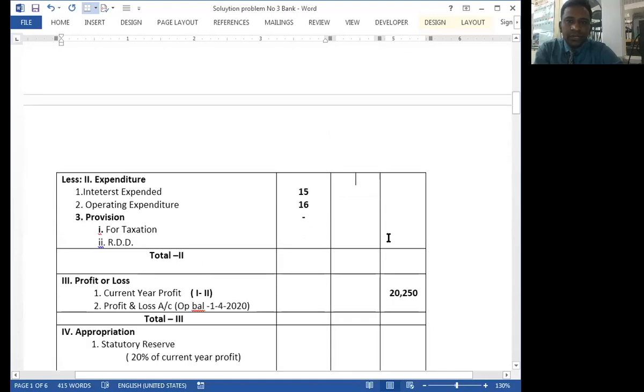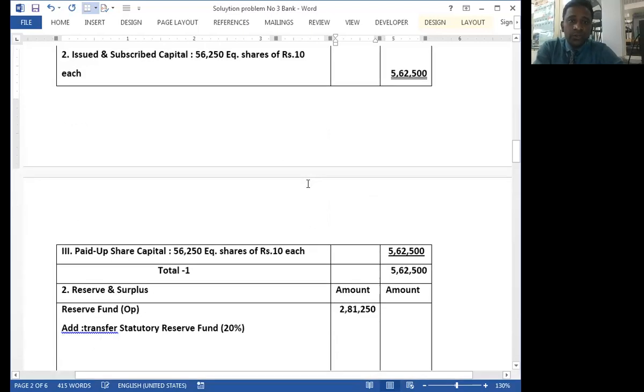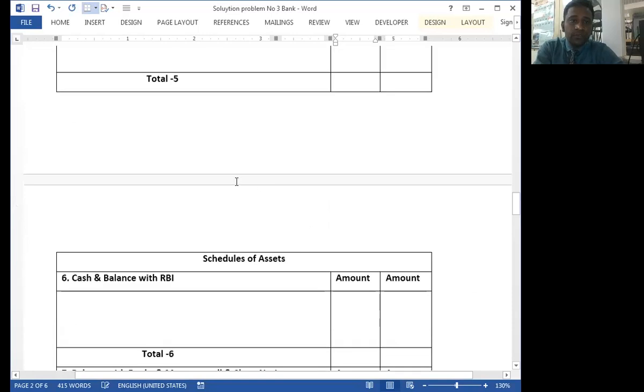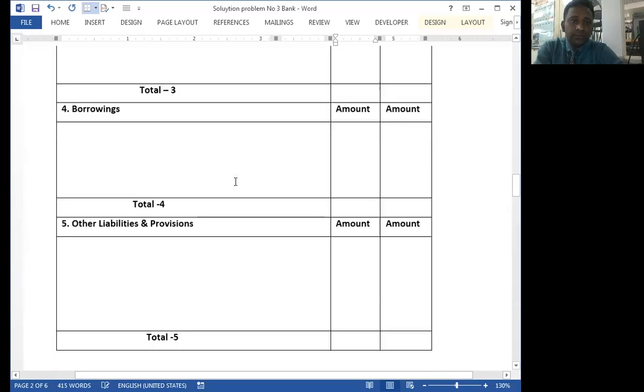provision. So what is the amount of provision for taxation? Extremely sorry, rebate on bill discounted is transferred to schedule number 5.